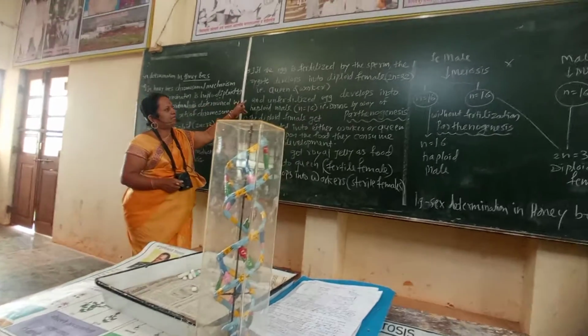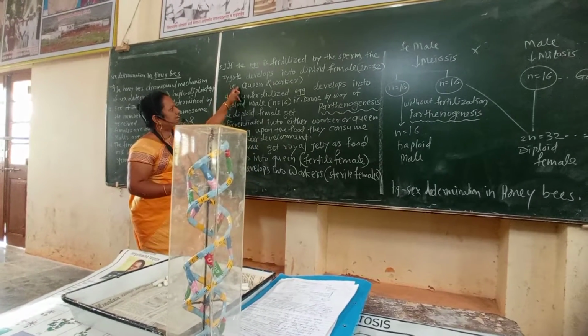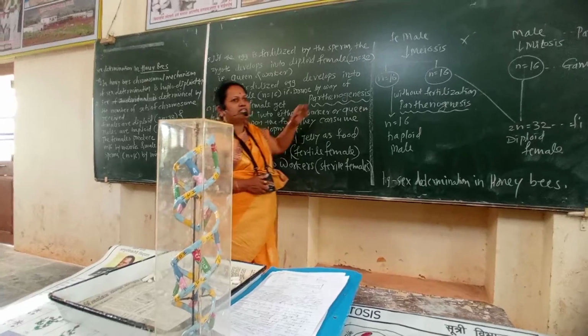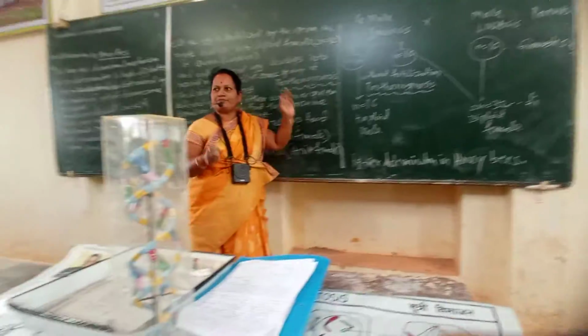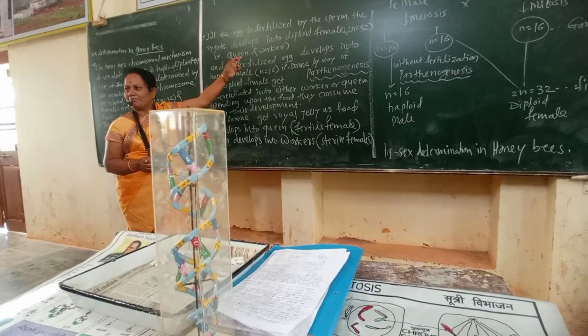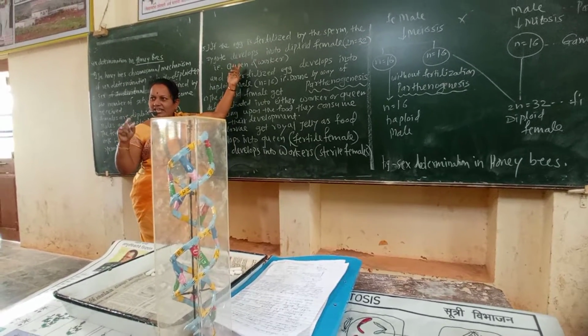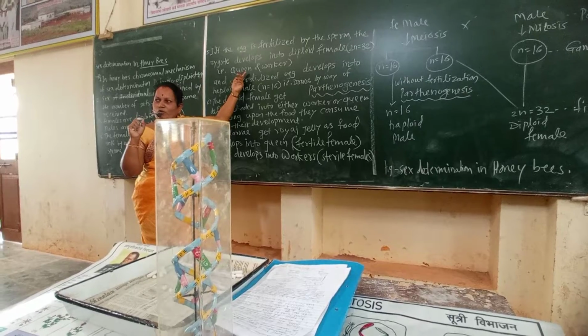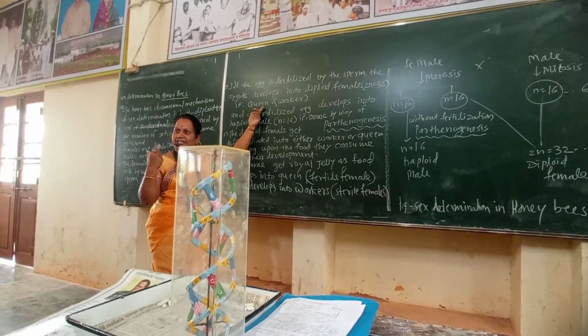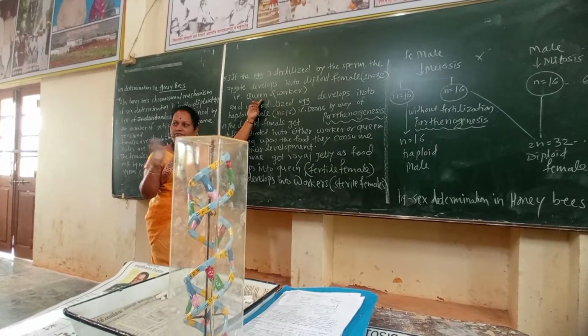If the egg is fertilized by the sperm, the zygote develops into a diploid female. When the zygote consists of 32 chromosomes, that will be female or queen. Females are of two types, that is queen and worker. Depending upon what type of food the female gets, that female develops into either queen or worker.